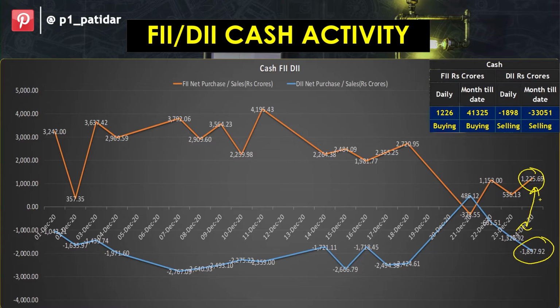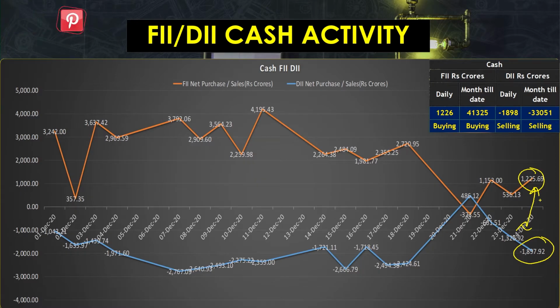So what does it indicate? Well, it indicates this market is going up because retail traders are seeing hope in this stock as well. So that's why it is gaining. Who is moving the market up? It is not FIIs. Right now it is retail traders and mutual funds and other investors as well. But it is definitely not the FIIs.